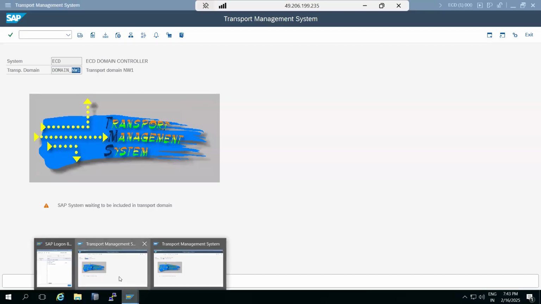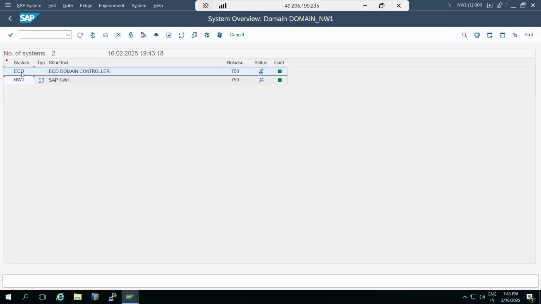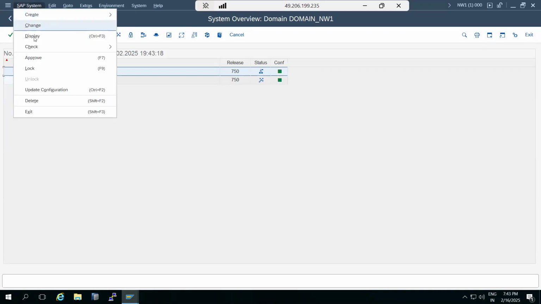Then you have to go to the NW1 system and open the STMS transaction code. In Systems you see the ECD system, but the status is waiting to be included, waiting for approval. Just click on the approve button.